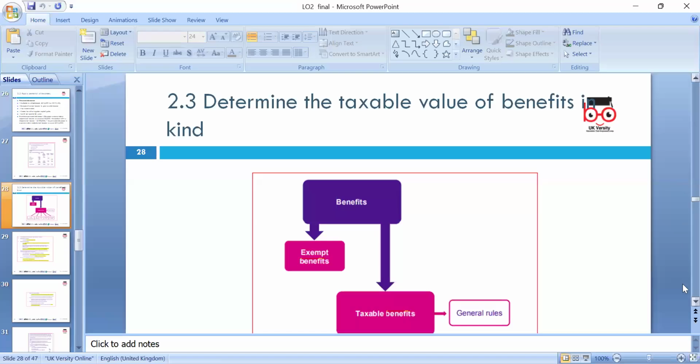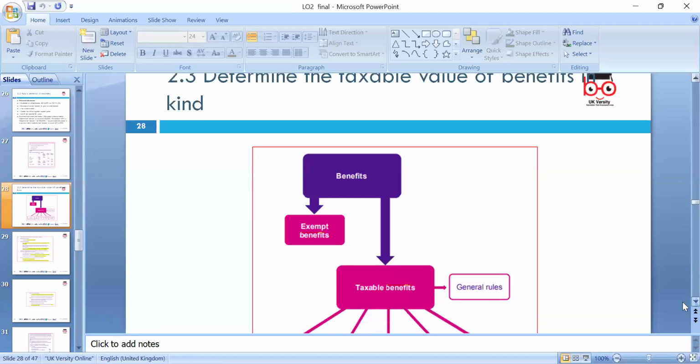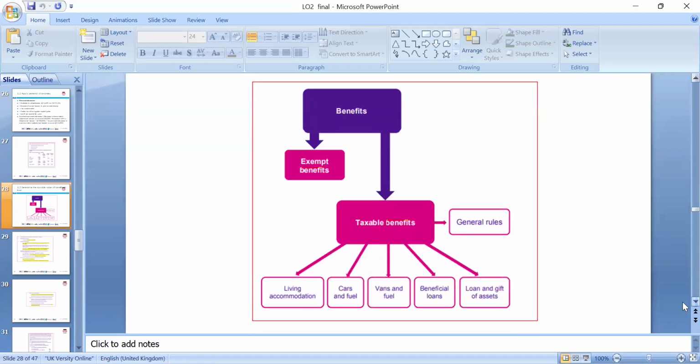We can look around the benefits, the exempt benefits, and the taxable benefits. So living accommodation is provided, cars and fuel are provided by the company, so your personal allowance will be reduced accordingly. So we have to look around again the rules, the beneficial loan.